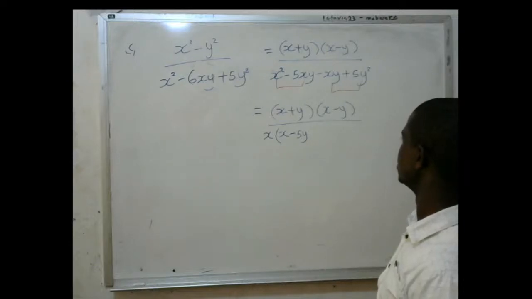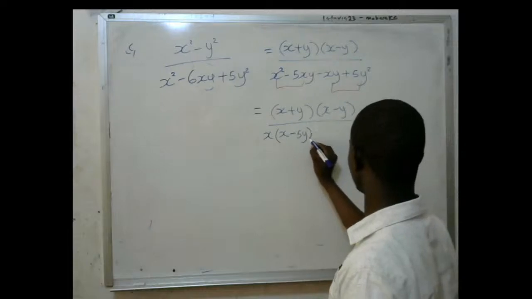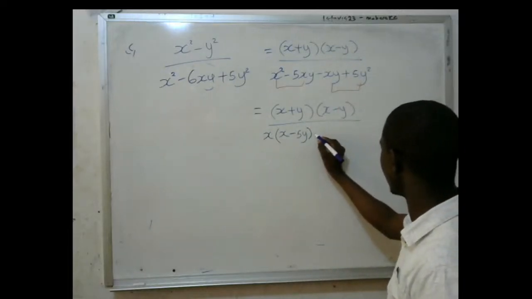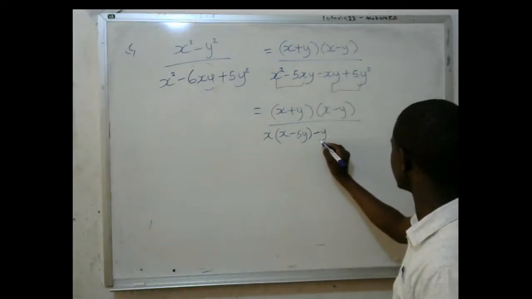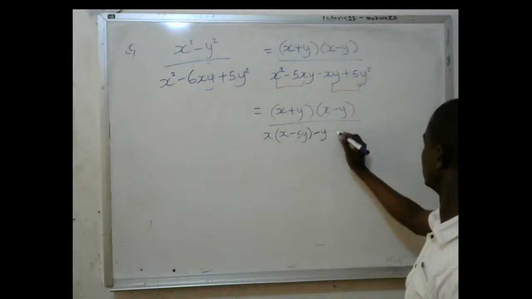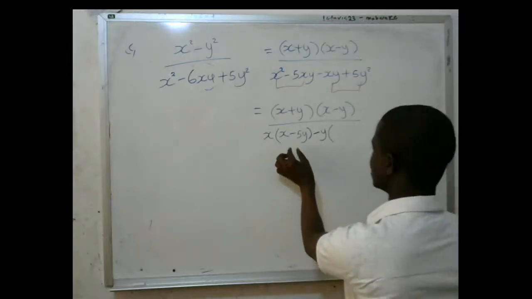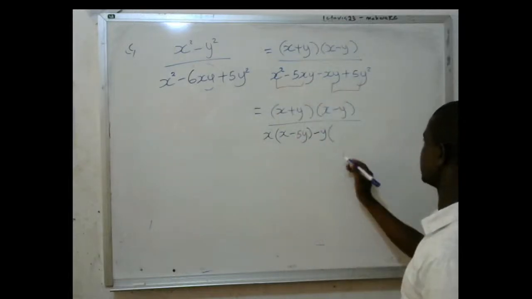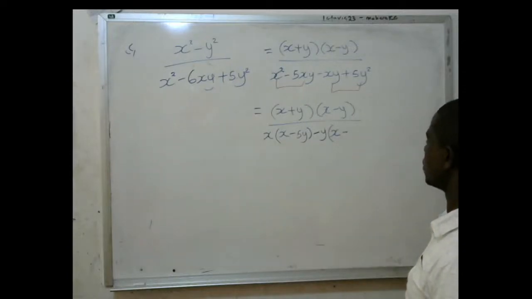Right? X minus 5y. And then here, I look at what is common. Close this bracket. Here, what is common? It is negative y. I can take this negative here, and I factorize out y. Y is common here. These brackets must be the same. Here, when I remove the negative, I'll remain with x minus 5y. Why am I bringing in a minus?